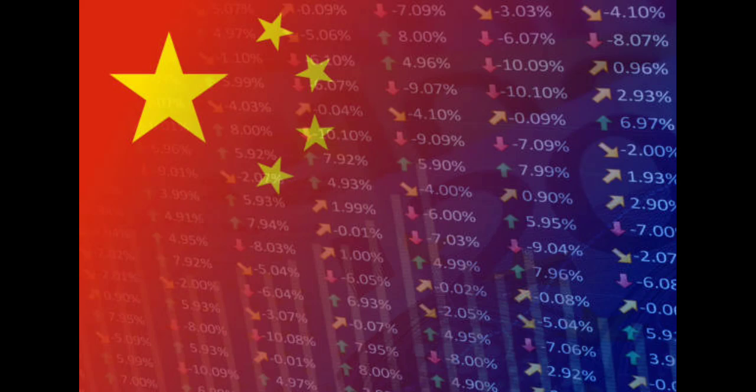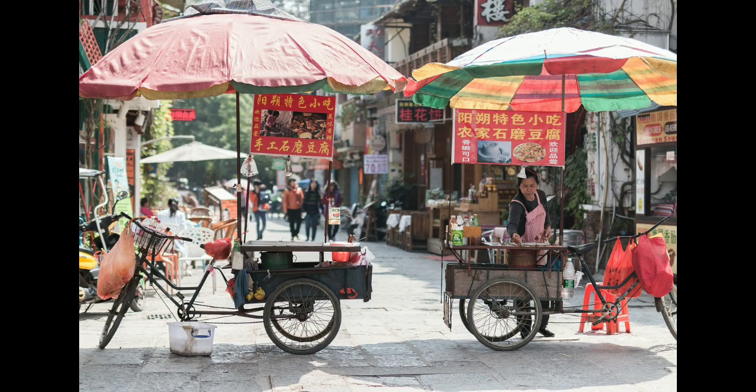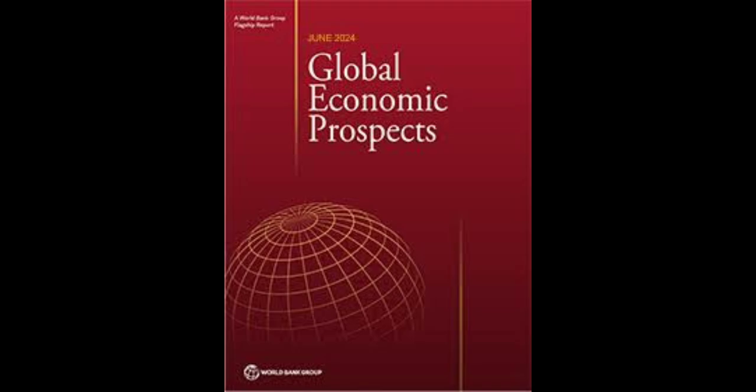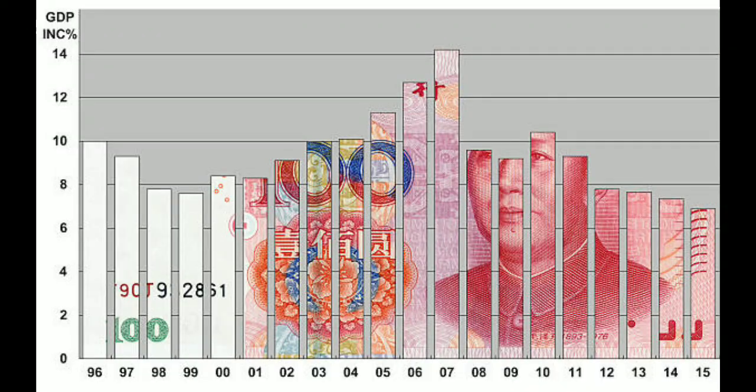China Economic Update, June 2024. Detailed summary introduction. In June 2024, the World Bank issued an in-depth report on China's economic status, focusing on the country's efforts to move away from its traditional dependence on the property sector and navigate both cyclical boosts and persistent structural challenges. This report provides an overview of the current economic conditions, the main issues China is facing, and the policy recommendations aimed at ensuring sustainable growth.